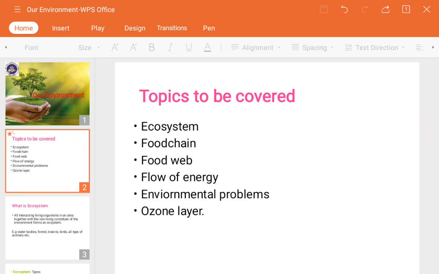If we are not interfering in such things in the environment, the animals and plants will be able to get their food materials. Those things we are going to study here: how the food chain works, how the food web is formed, and what their energy level is, from the lower organism to the higher organism, and how animals survive. We are going to study these things here.